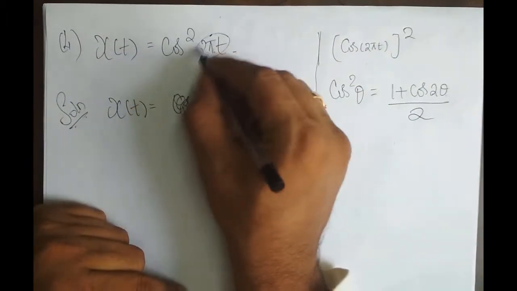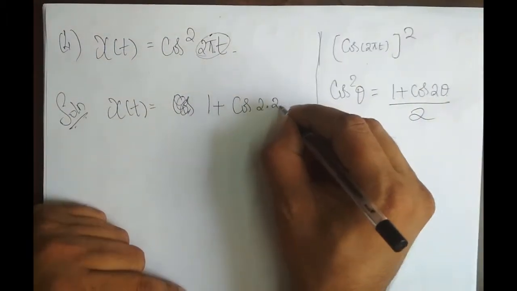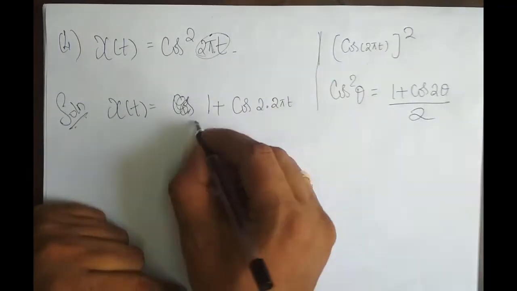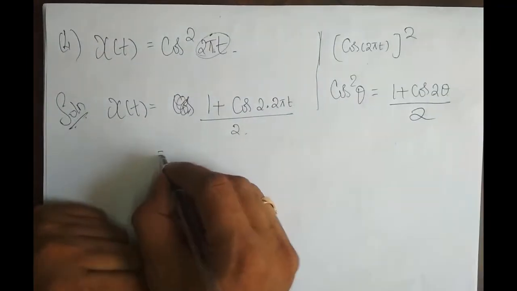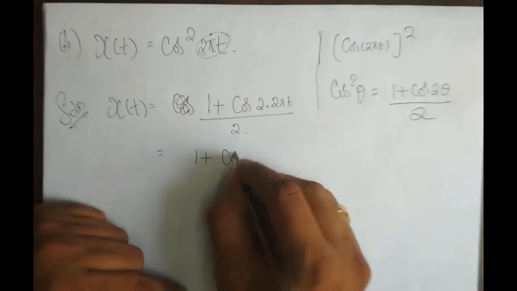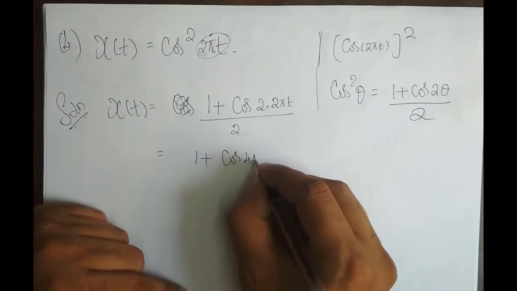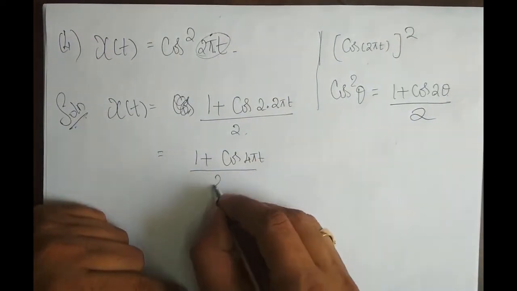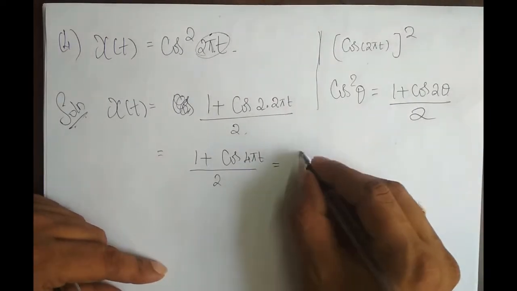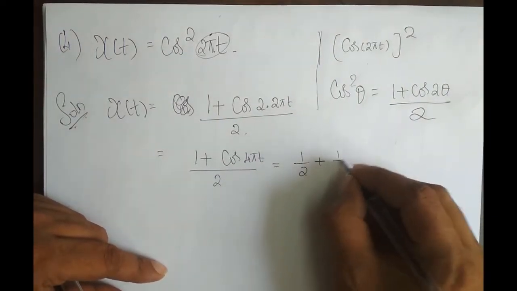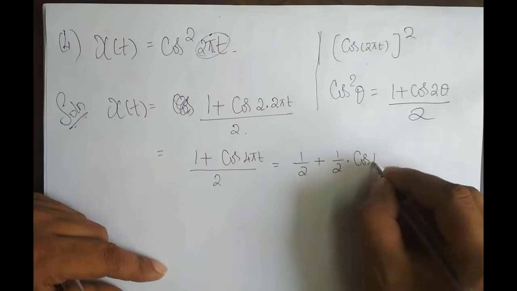And what is theta? This whole thing is theta, right? 2 into 2 pi t whole divided by 2, right? And this is equal to what? 1 plus cos of 2 into 2 is 4 pi t whole divided by 2, right? And this I can write as 1 by 2 plus 1 by 2 times cos of 4 pi t.